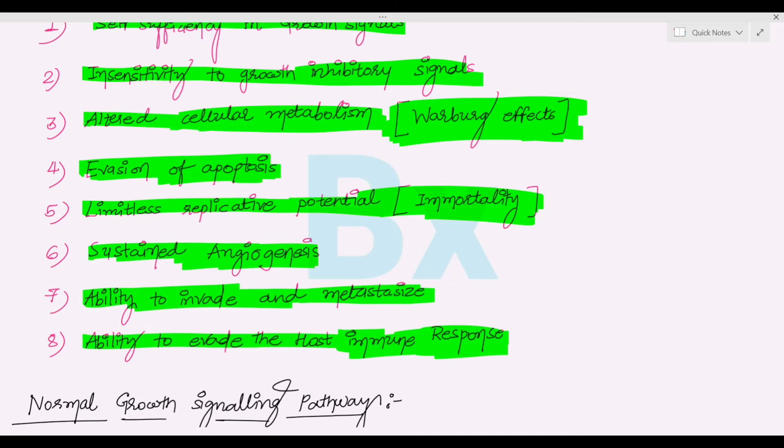But in case of cancer, they have the ability to evade the host immune response.